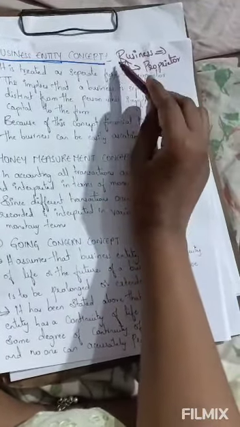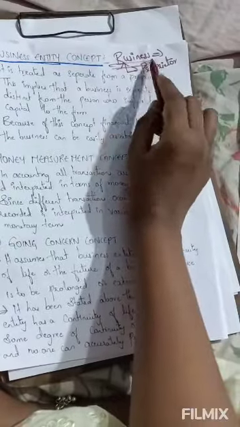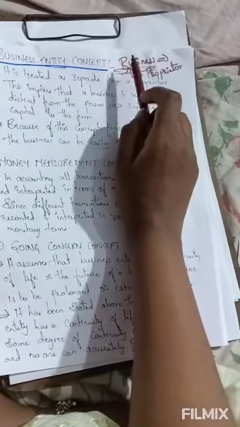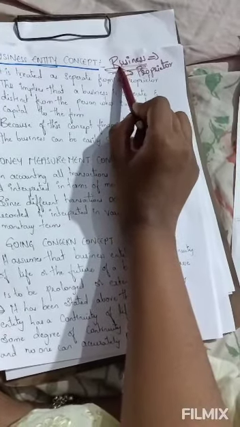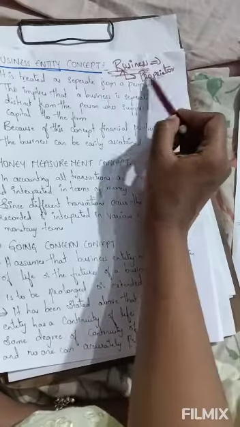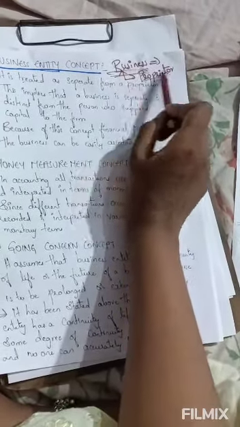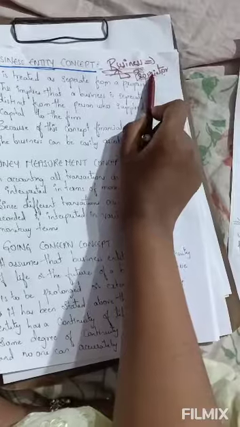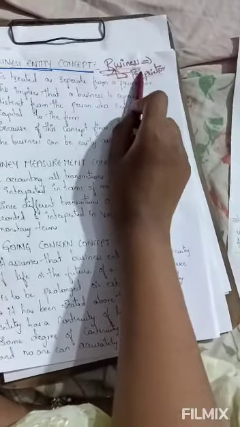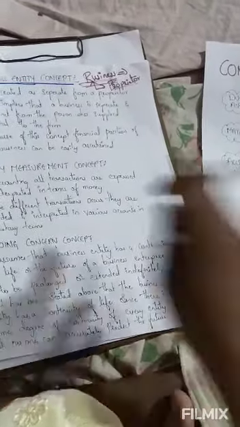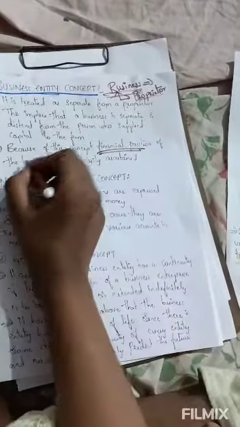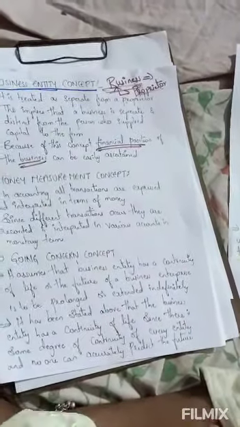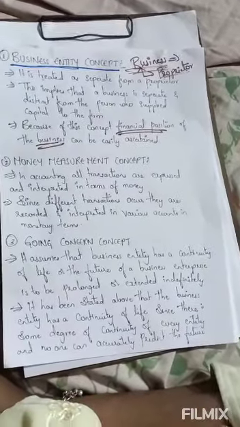We have heard in business law that a business is a separate legal entity which has its own perpetual existence. It is different from the proprietor. Hope you have understood. Business and proprietor both are different. Business is a separate entity. Then this concept helps us to obtain the financial position of the business.